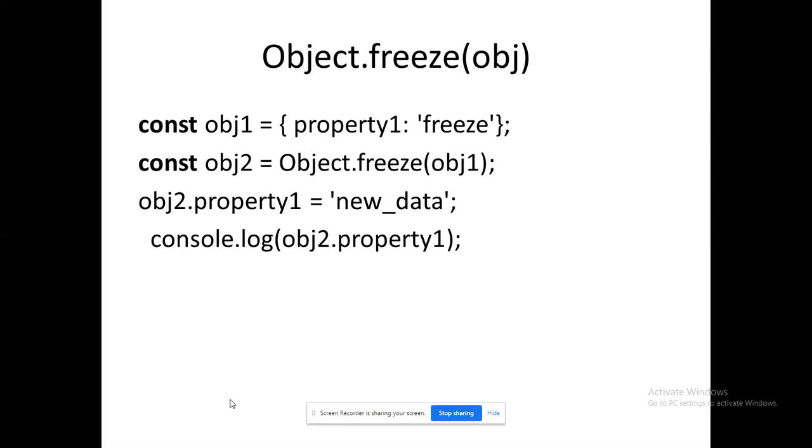In the next line you can see, using object 2, I am ready to change the value of property 1, which is already frozen. Now I'm going to change it with new underscore data. If I print this, I will get the value as freeze only, not new underscore data, because we have already frozen the value of the attribute property 1. So that's the idea behind this.